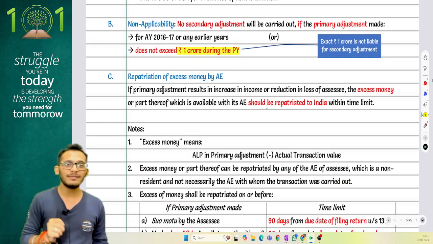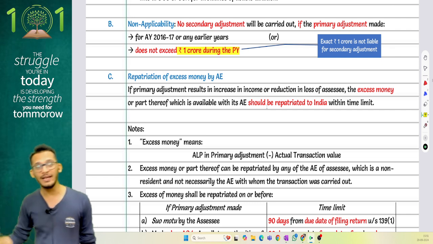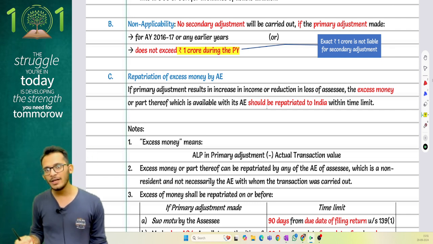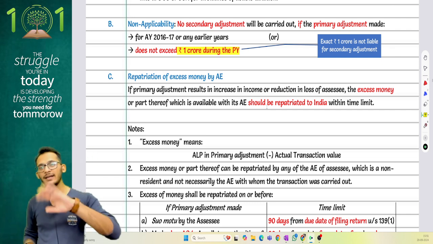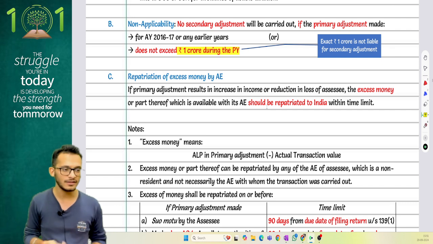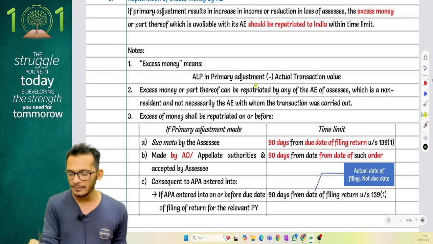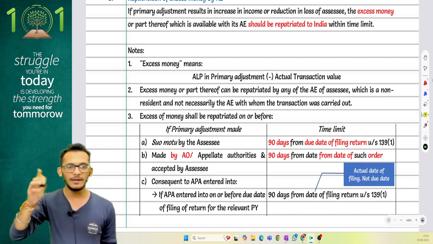However, later on there were some amendments which clarified that the excess money need not come from the same AE. It may come from any of your AEs, meaning it may not come from the current AE, but it may come from another AE also. It is perfectly fine as long as it is within the circle. How much is the excess money? The excess money is the ALP of the primary adjustment minus the actual transaction value. That money has to be brought back.